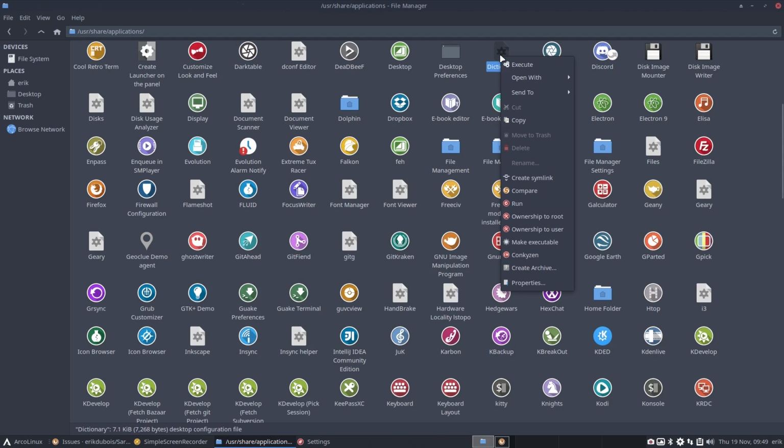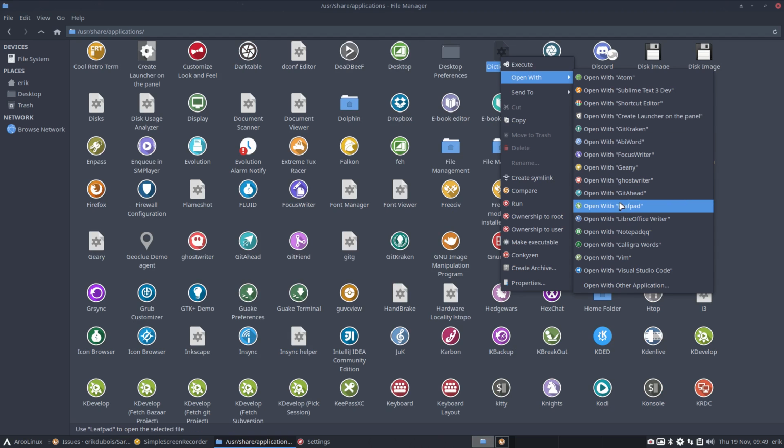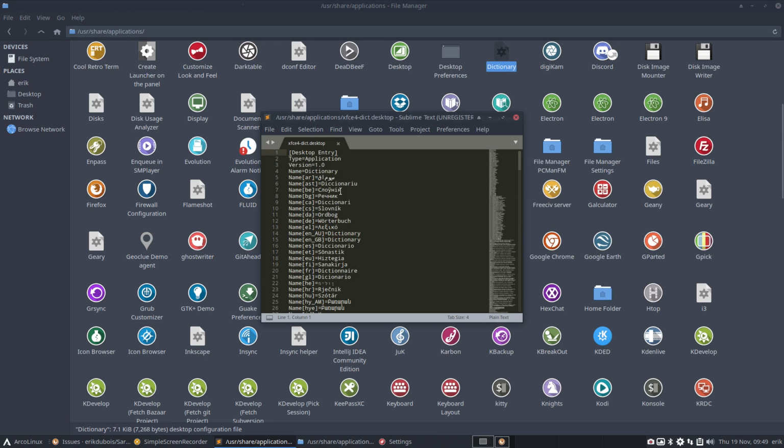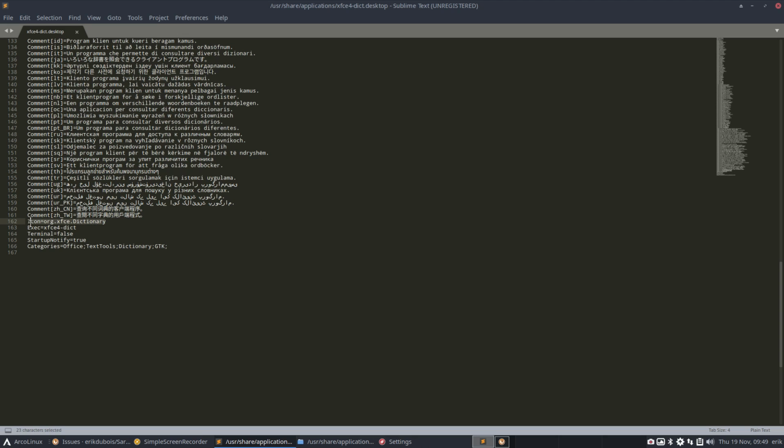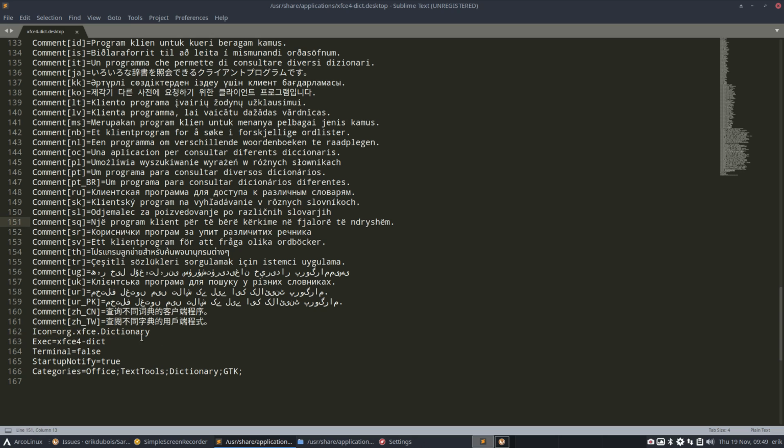So dictionary is this thing, open with Sublime Text. Look at that, I've installed all these editors, right? I can choose. What I need is this one. There you go. They've changed the name to the convention of GNOME, org.xfce.Dictionary, with a capital letter. It all matters in Linux. So this is what I'm going to put, and I'm going to make a link, not an icon per se. I will have an icon for a dictionary, but it's the naming that changed. So you can actually change it in here now, and it's fixed.